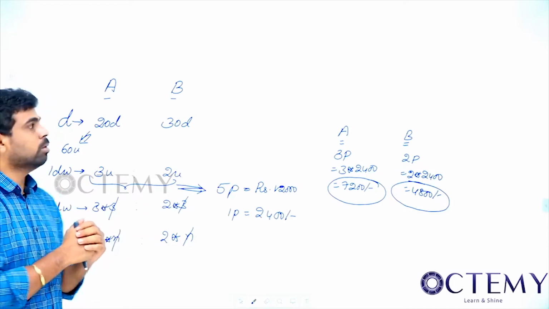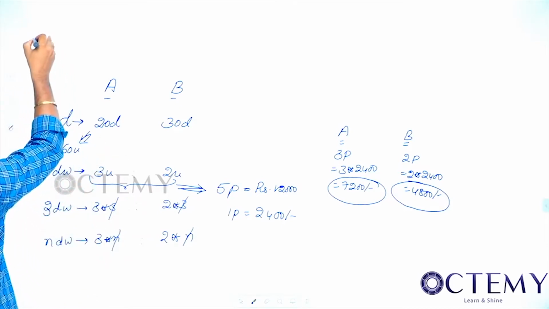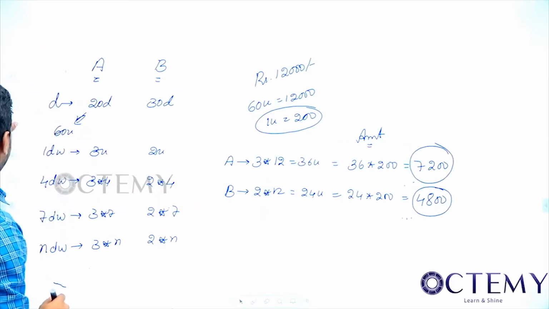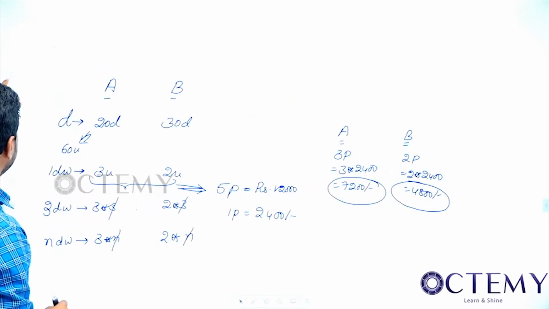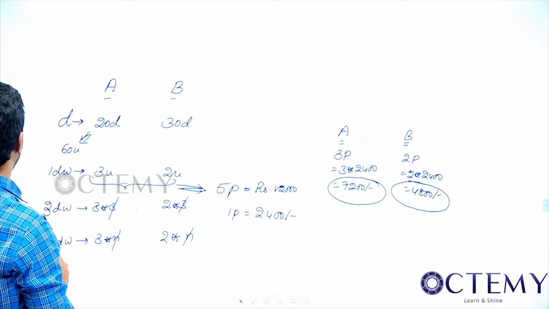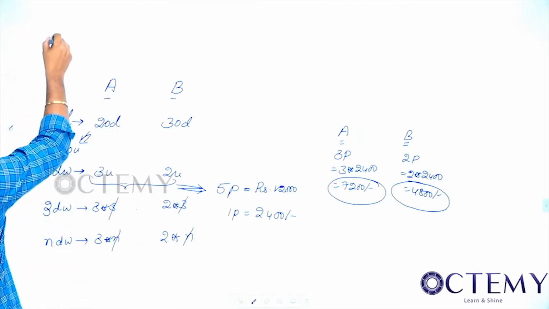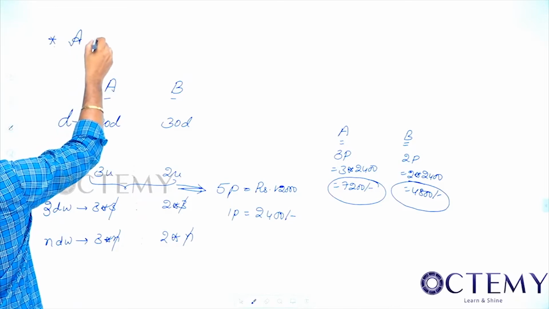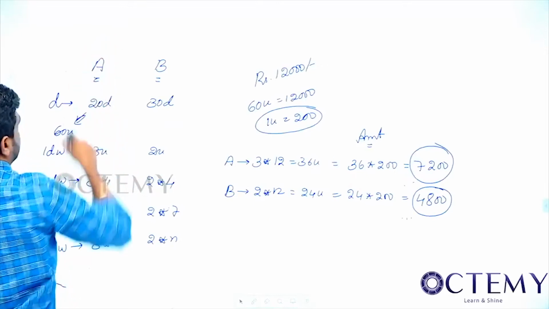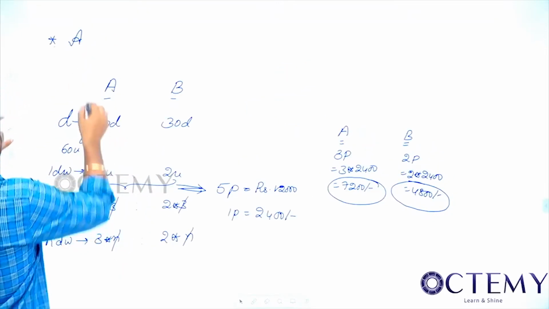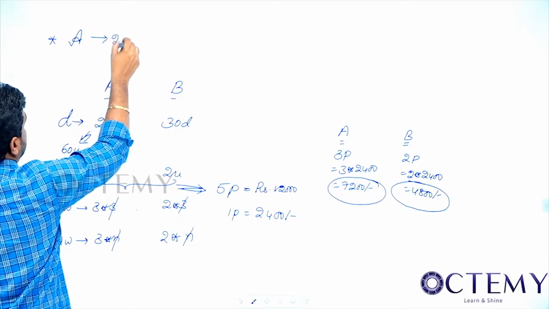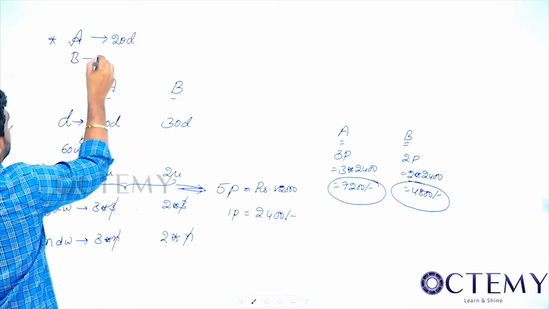Anyway, I will be giving you 2 more questions. So 2 to 3 questions. For this I will write the question, copy. A can do a work in 20 days, B in 30 days.